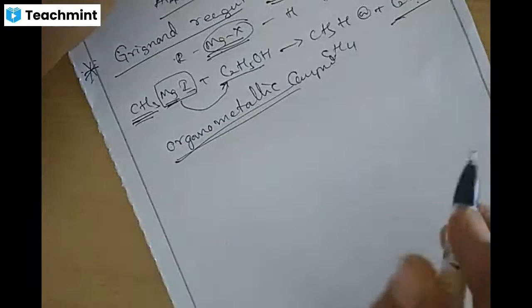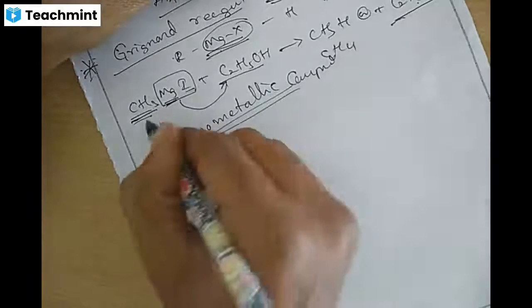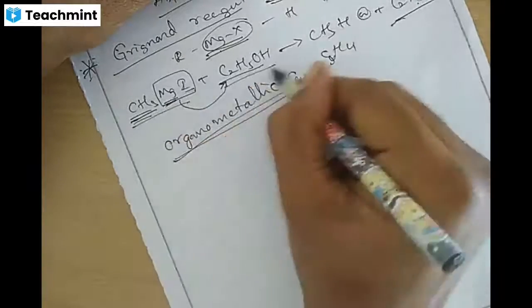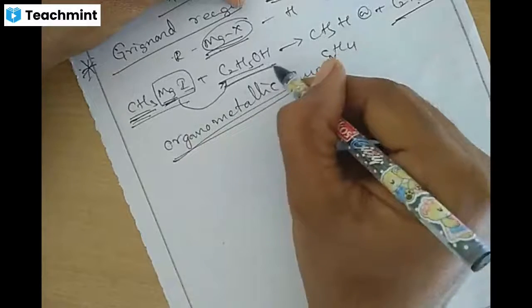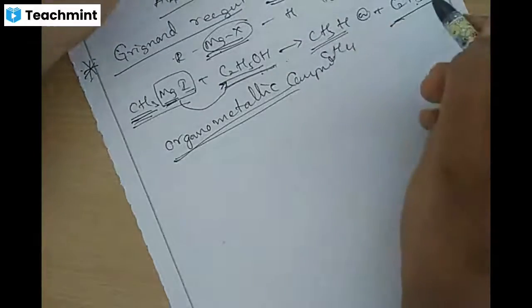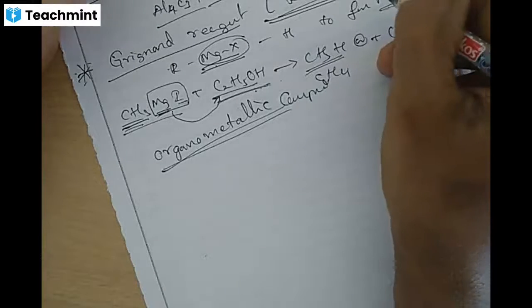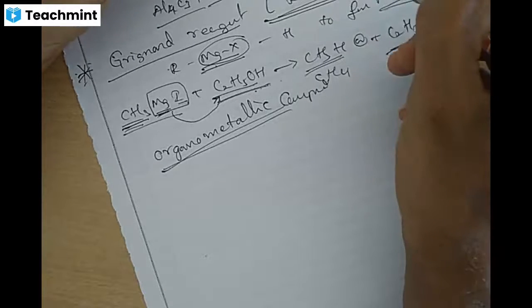So we can prepare alkane from Grignard reagent. When this Grignard reagent is treated with protic compounds like acids, alcohols or amines, we will get alkane. So what is Grignard reagent? The organometallic compound is called Grignard reagent, and its general formula is RMgX.